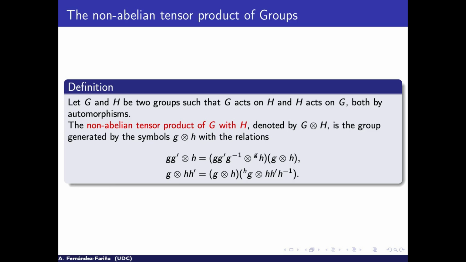So we will be working in this category, and the morphisms will be the ones that commute with the map, that preserve the axiom and preserve the action. So this is the category of braid cross models.